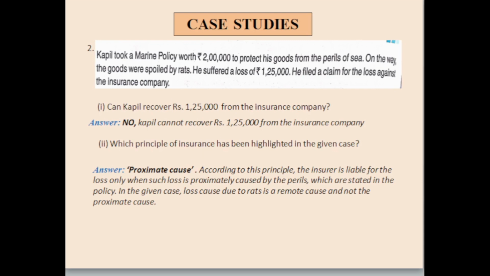Now let us see the next case over here. Kapil took a marine policy of 2 lakh to protect his goods from perils of sea. On the way, the goods were spoiled by rats. He suffered loss of rupees 1,25,000. He filed a complaint for loss against the insurance company.